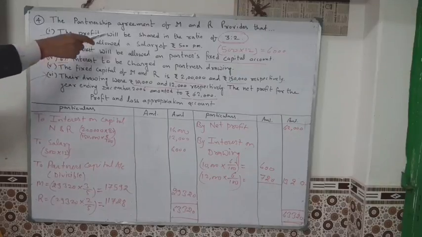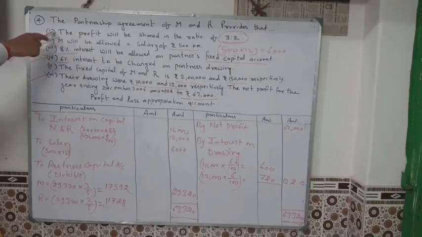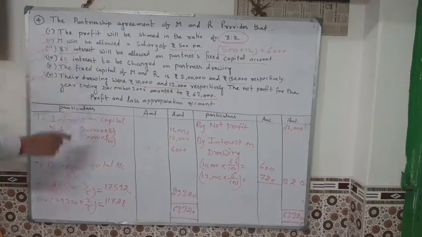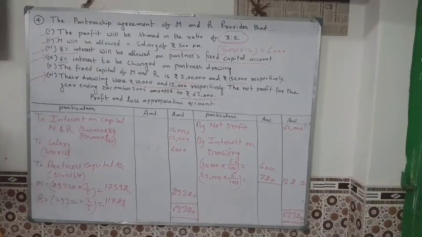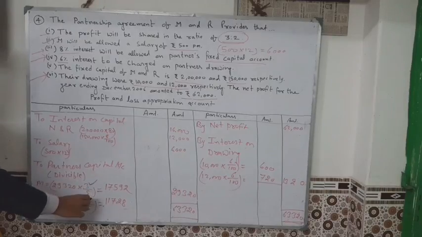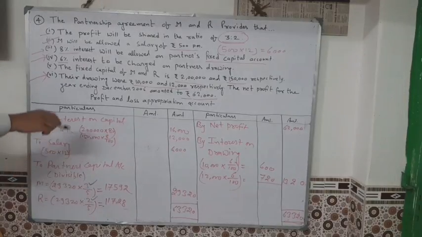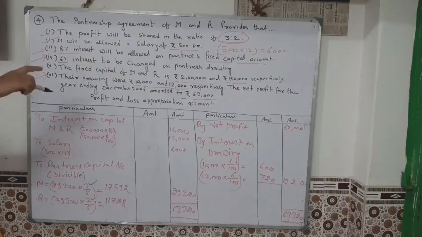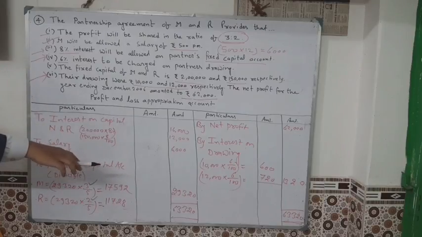Listen, the profit will be shared in the ratio 3:2. Okay. The profit will be shared 3:2. This is 3 and this is 2. Profit will be shared in the ratio 3:2. We have divided the profit of 29,320.